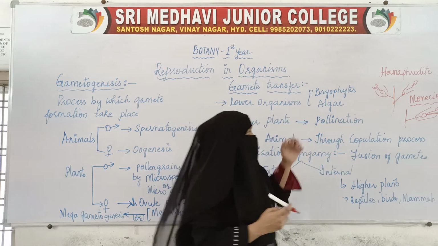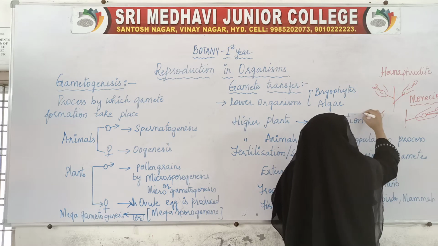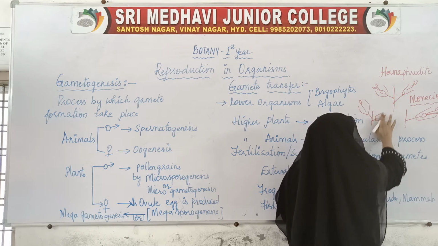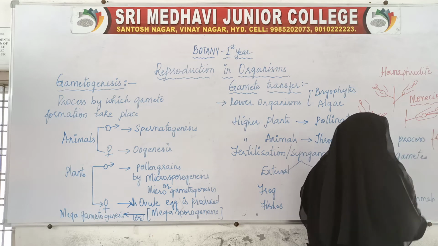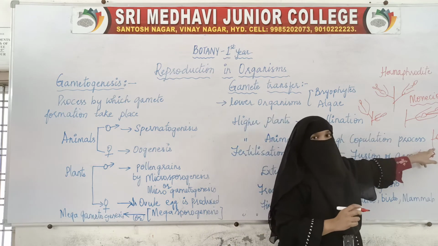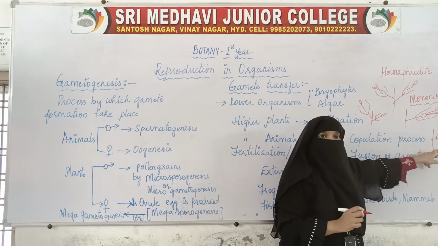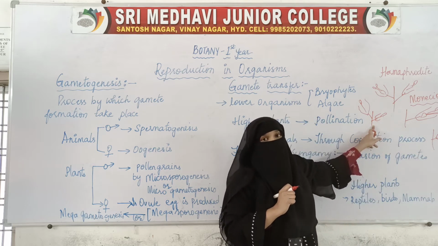Whereas if this is a plant, we find only male flowers, only staminate flowers. And on this different plant we find only pistillate flowers. So this is a different plant, this is a different plant. In this plant only female flowers are present, in this plant only male flowers are present.